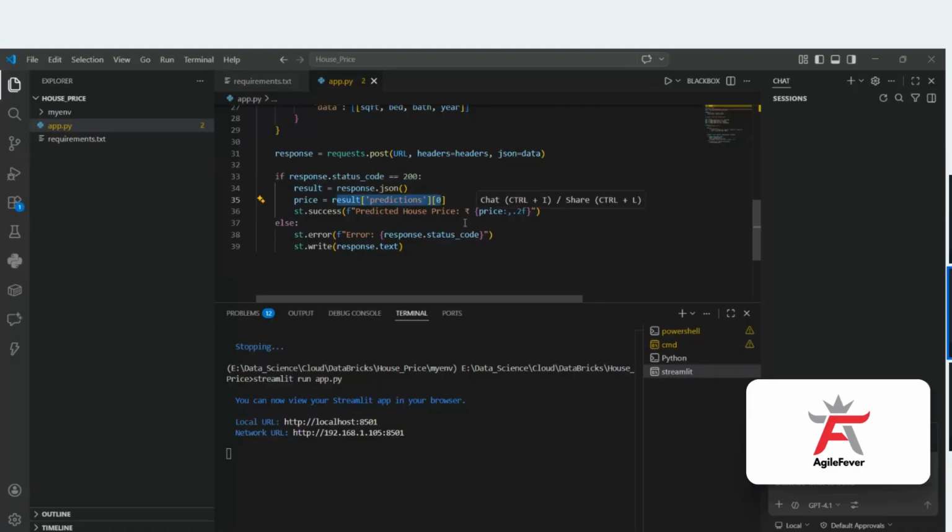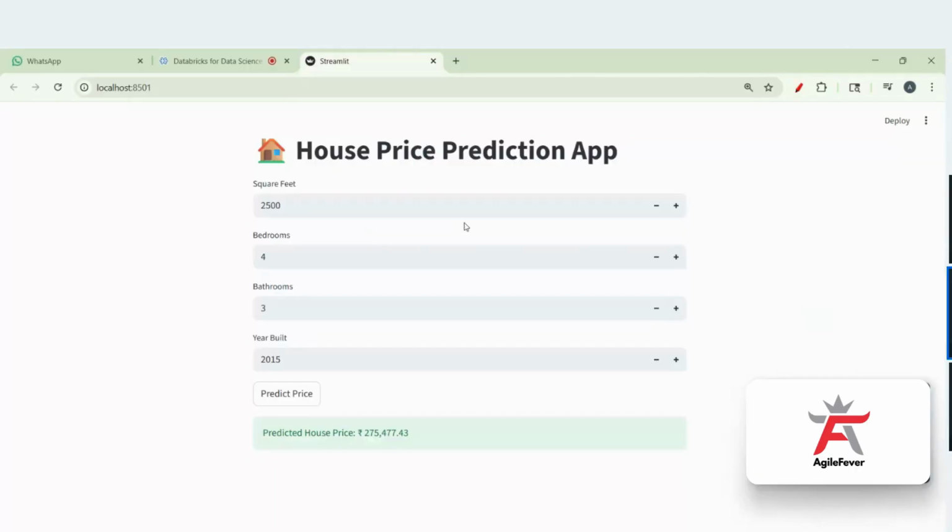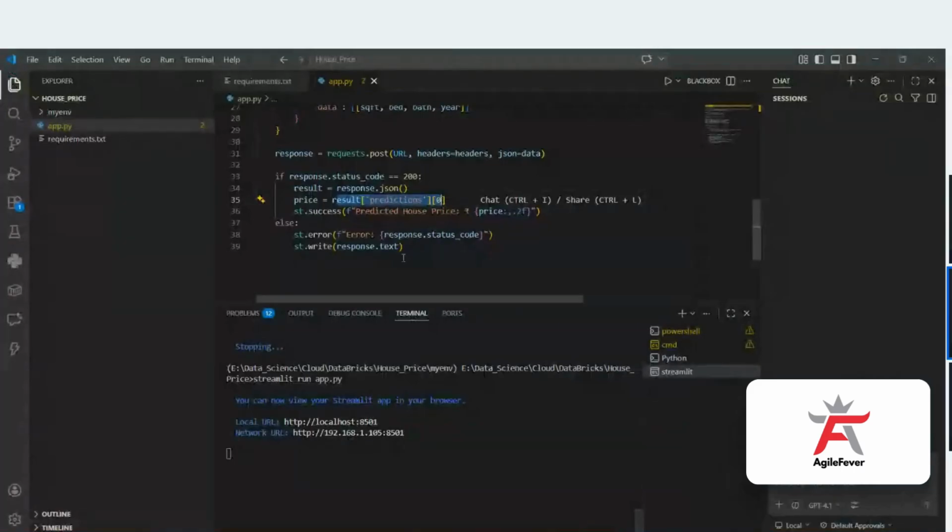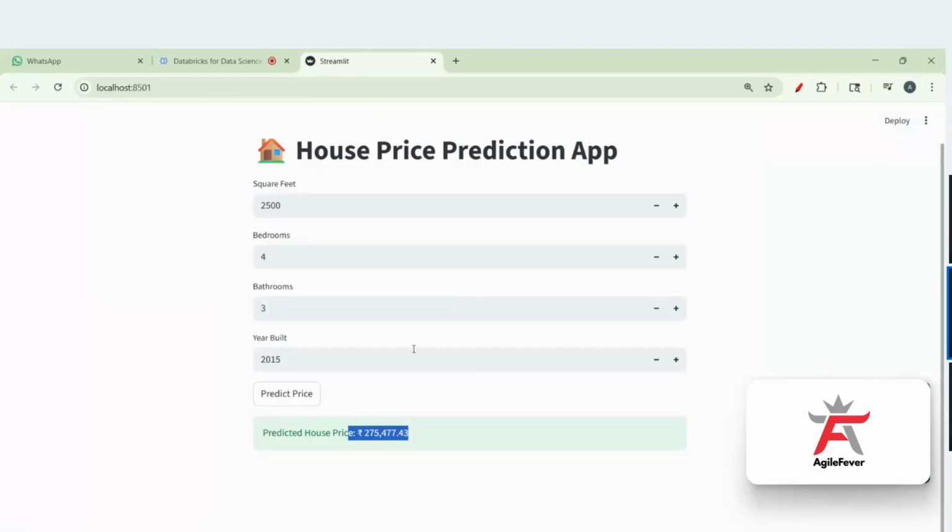This predicted value is coming from the endpoint which we created in Databricks. If it is not 200, then just print the error code.